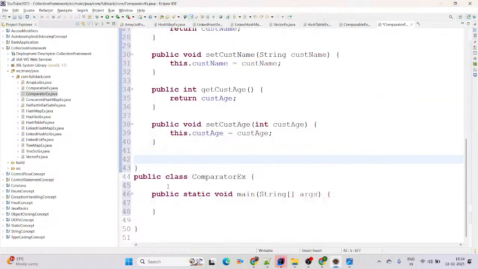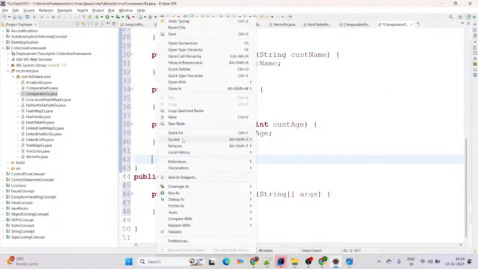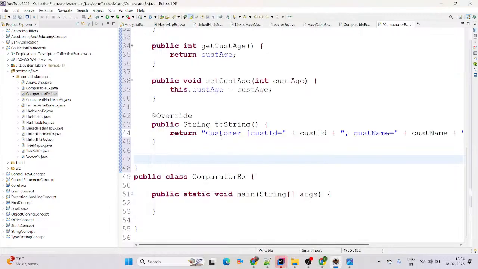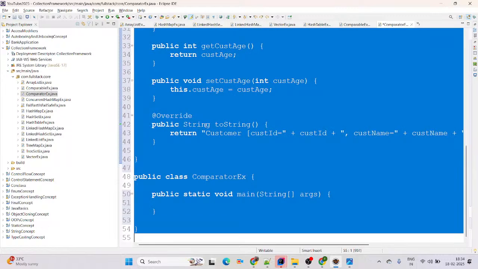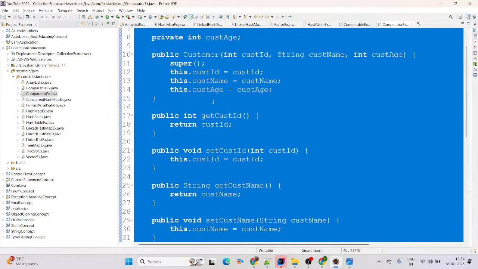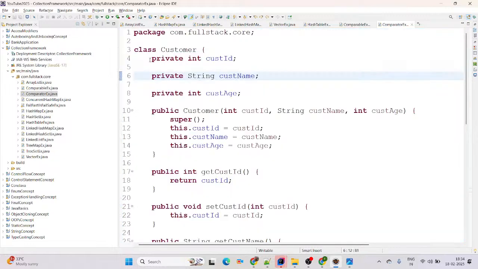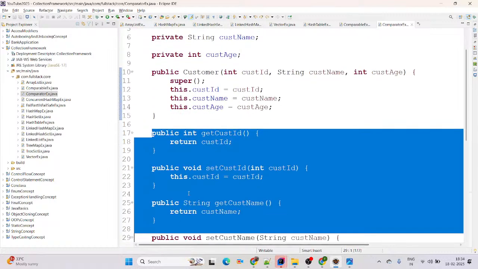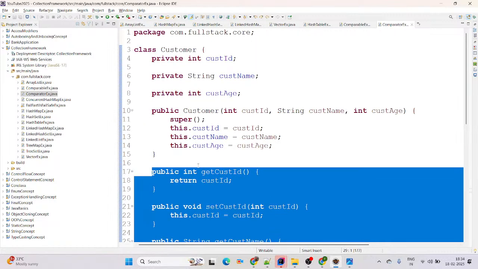We require the toString method here to print the formatted output. Go to source, generate toString method. Control A, Control I, Control Shift F, it will format the code base. Then this is our POJO class. How? Plain old Java object we are going to consider, because those are the variables. This is the constructor. We have created getters and setters here, and this is a fully encapsulated class.